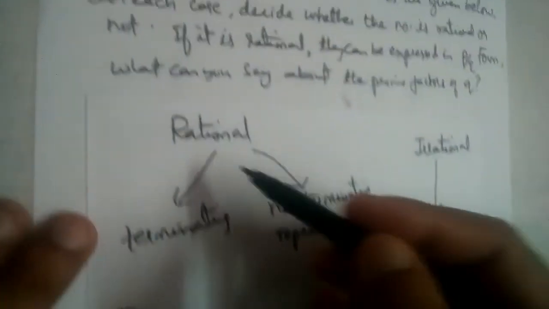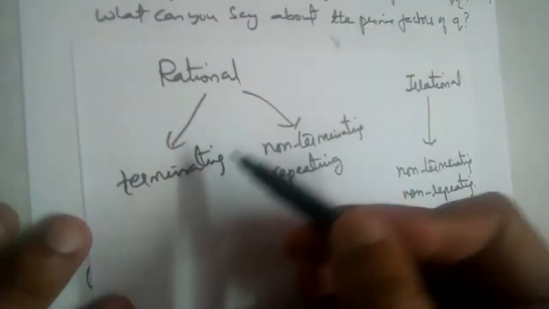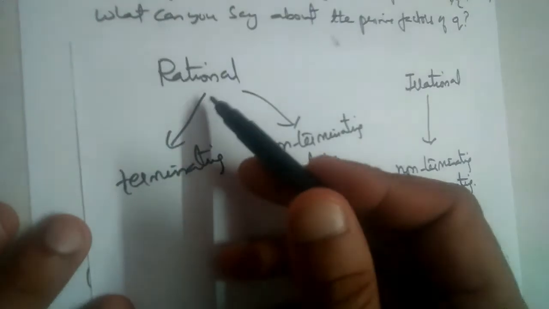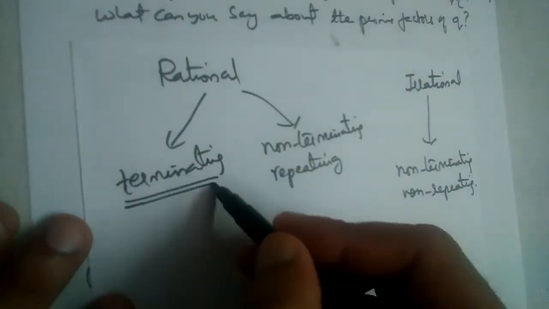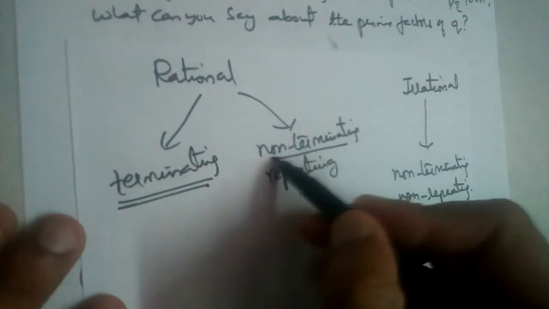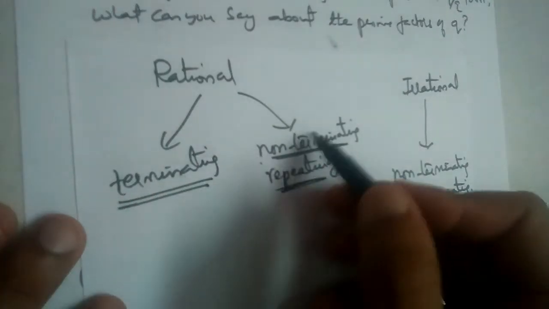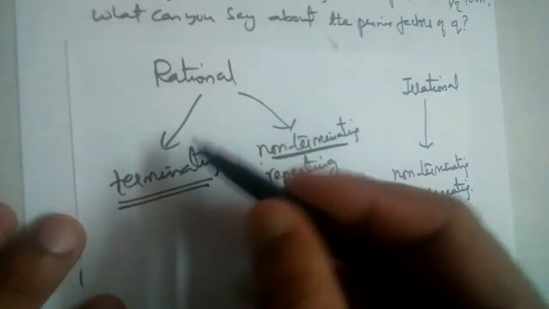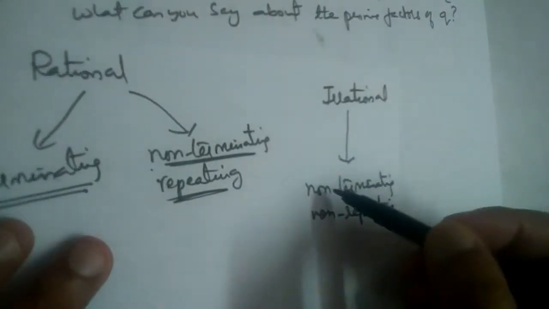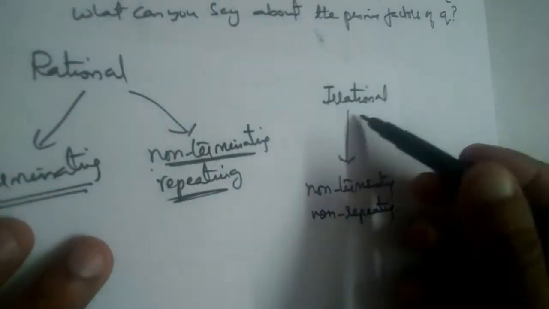Now see, we know for rational numbers, the decimal form will be either terminating or non-terminating repeating, right? So terminating decimals and non-terminating repeating decimals are rational numbers, whereas non-terminating non-repeating decimals will be irrational numbers. So in this case,